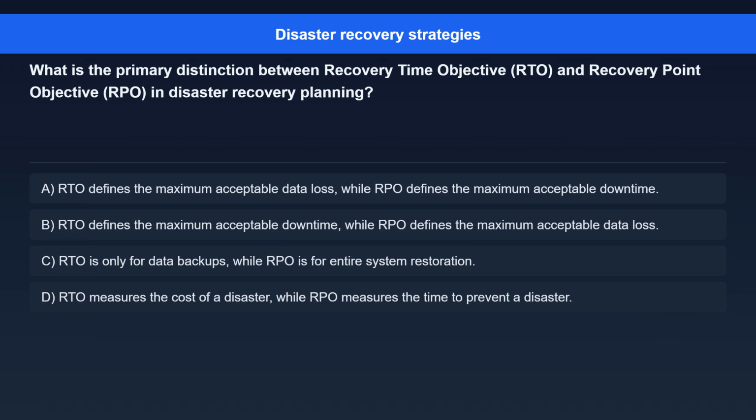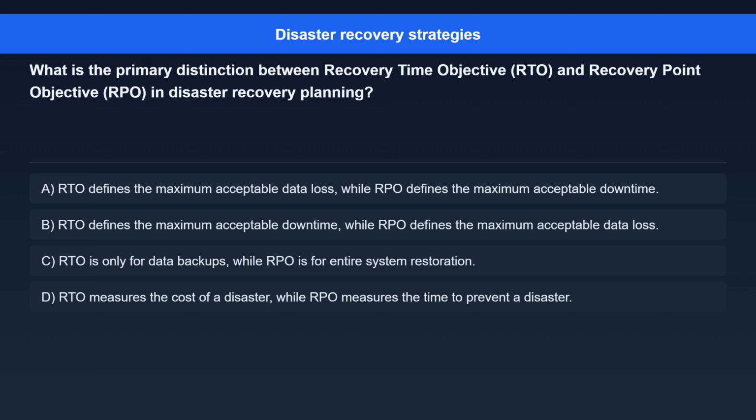Question 4. What is the primary distinction between recovery time objective, RTO, and recovery point objective, RPO, in disaster recovery planning? Option A. RTO defines the maximum acceptable data loss, while RPO defines the maximum acceptable downtime. Option B. RTO defines the maximum acceptable downtime, while RPO defines the maximum acceptable data loss.